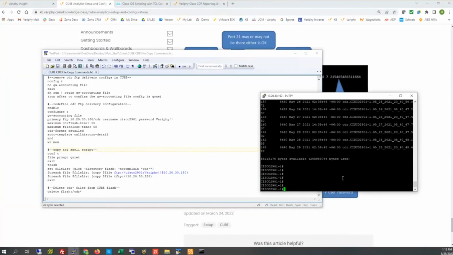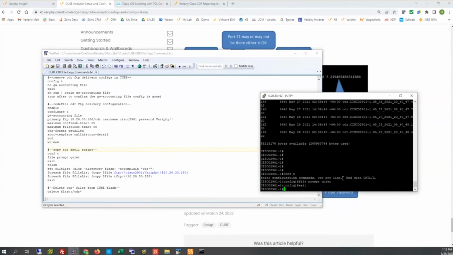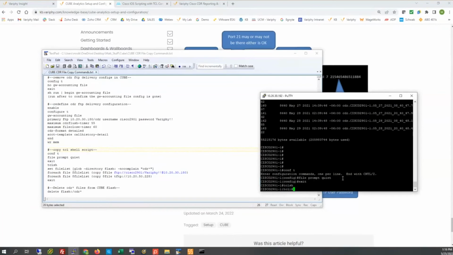So what we'll do here is we're going to go into configure T mode. We're going to type file prompt quiet, so we don't have to yes, yes, yes on every one of our files to confirm them. All right, so we've set that in the config T. So now we're actually going to go into the TCL shell. Now we're in TCL, as you can see. And I'm going to go ahead and just copy this guy.